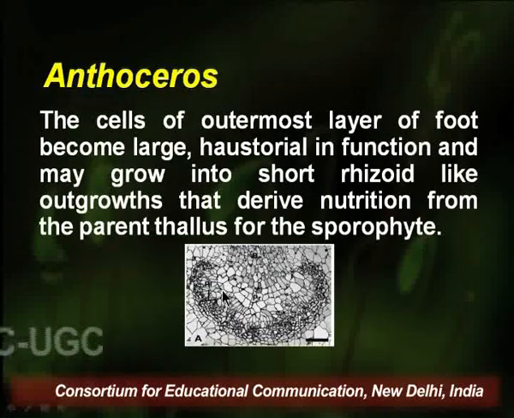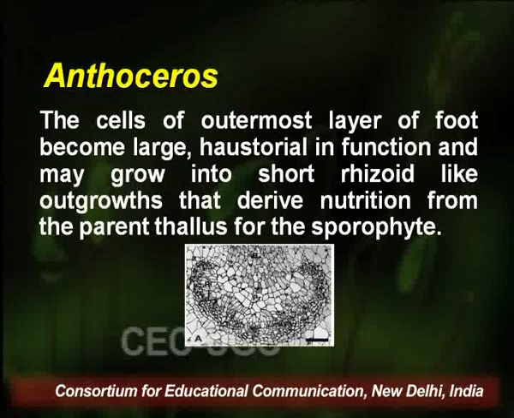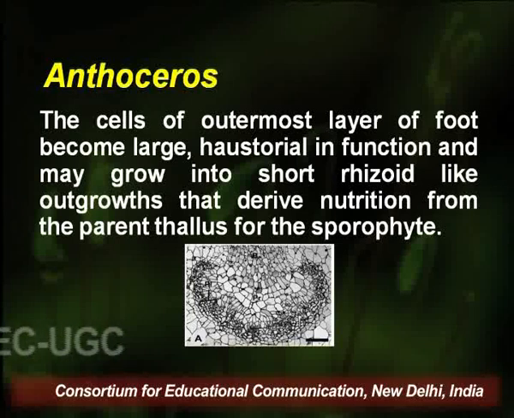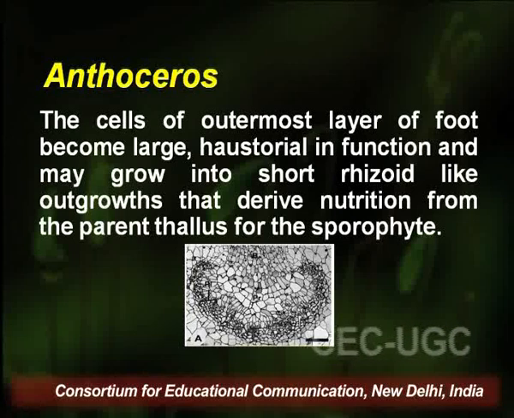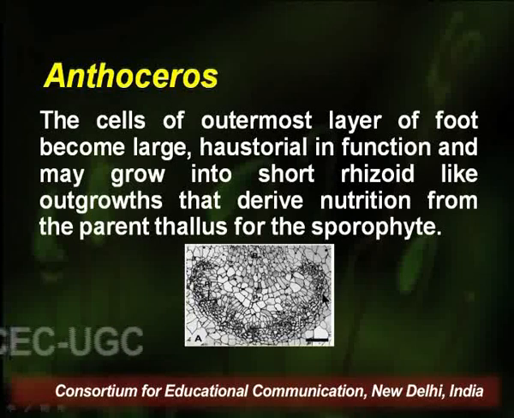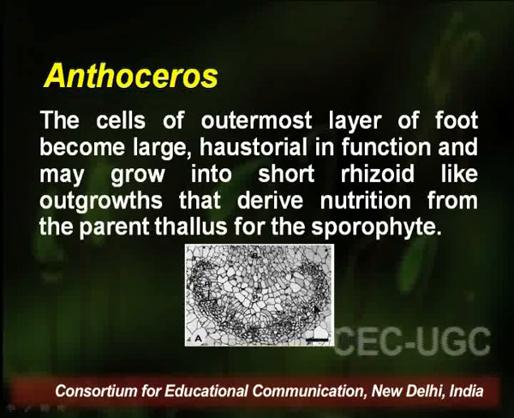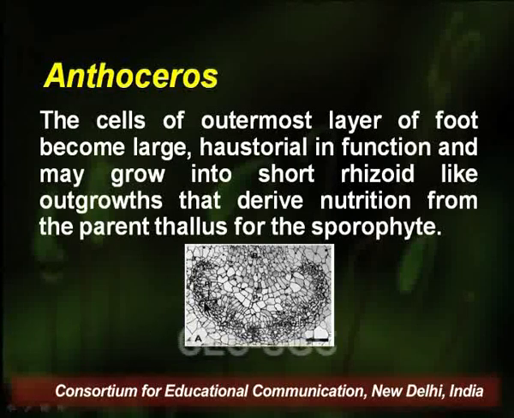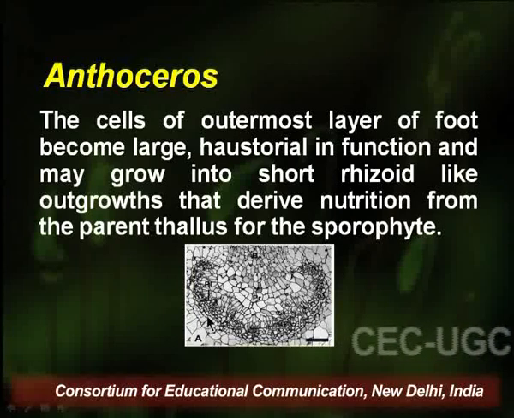The cells of the outermost layer of the foot become large, haustorial in function, and may grow into short rhizoid-like outgrowths that derive nutrition from the parent thallus of the sporophyte. This diagram is an ultrastructure showing the cells of the foot, which are branched and elongated, and gradually get embedded in the cells of the gametophyte.